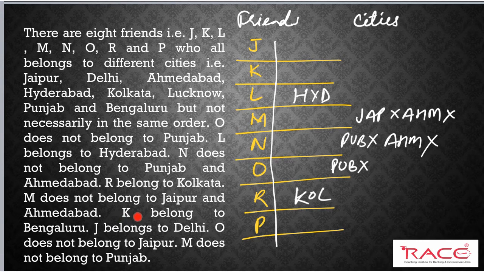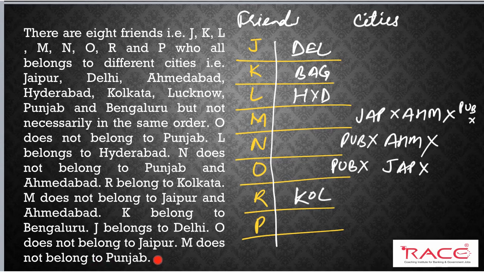Next, K belongs to Bengaluru. J belongs to Delhi. Next, O does not belong to Jaipur. M does not belong to Punjab.